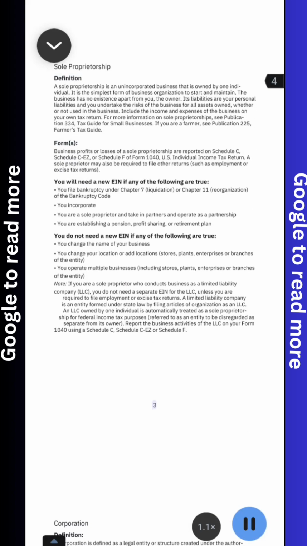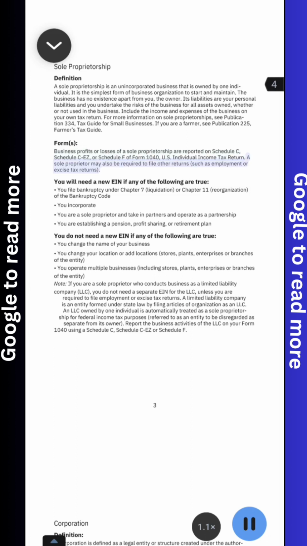Forms. Definition. You will need a new EIN if any of the following are true. You do not need a new EIN if any of the following are true. Sole proprietorship. Business profits or losses of a sole proprietorship are reported on Schedule C, Schedule C-EZ, or Schedule F of Form 1040, U.S. Individual Income Tax Return.